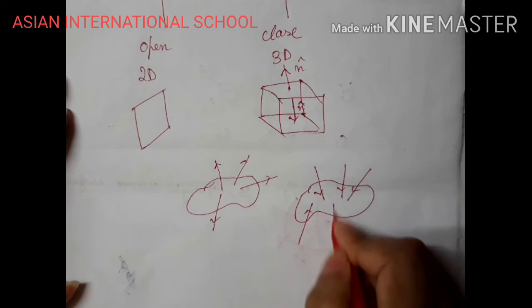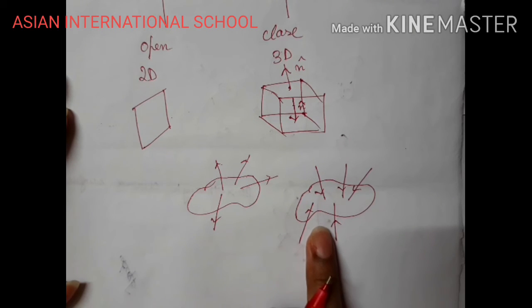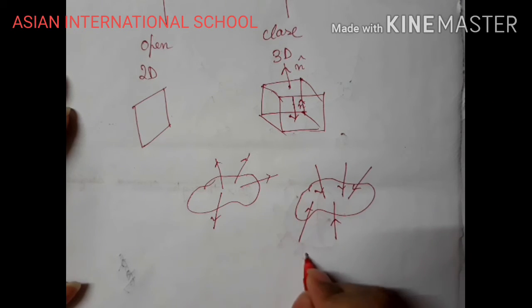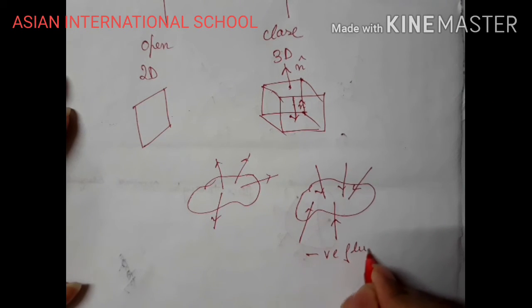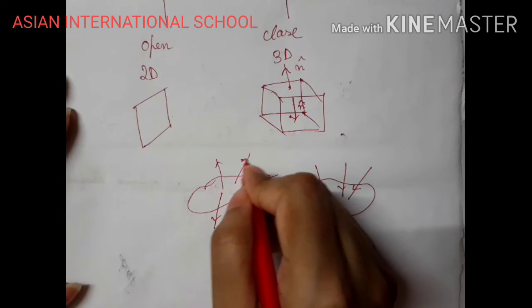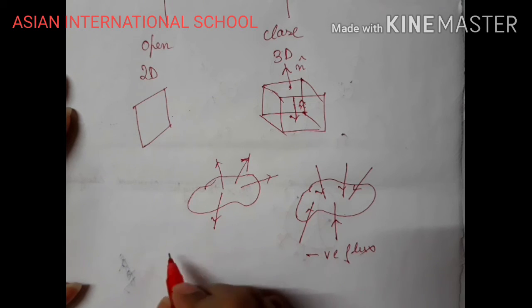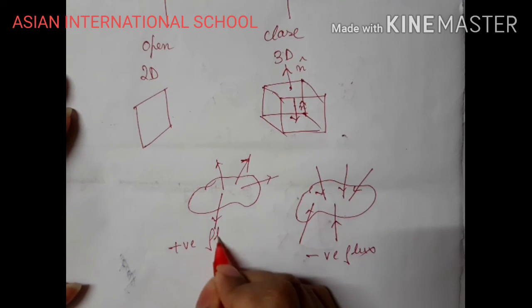If electric field lines are directed inward, that means this object is acting like a sink. Then this is called negative flux. And if it is moving outside the object, this particular object is acting like a source from where electric field lines are emerging out. In that case, this will be a positive flux.